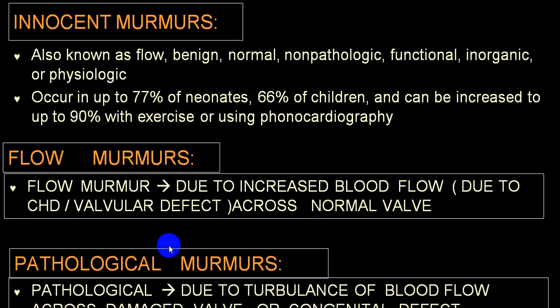Why? If there is a defect in the valvular structures like stenosis or regurgitation, or if there is a defect in what we call a wall, that is the atrial septum or ventricular septum, we call ASD or VSD, or there is an abnormal communication like patent ductus arteriosus. Through this there is an increased blood flow, and that produces turbulence, and secondary to turbulence you get a murmur. This is because of a pathological condition or some defect, and it is produced at the site of the defect. It is called a pathological murmur.